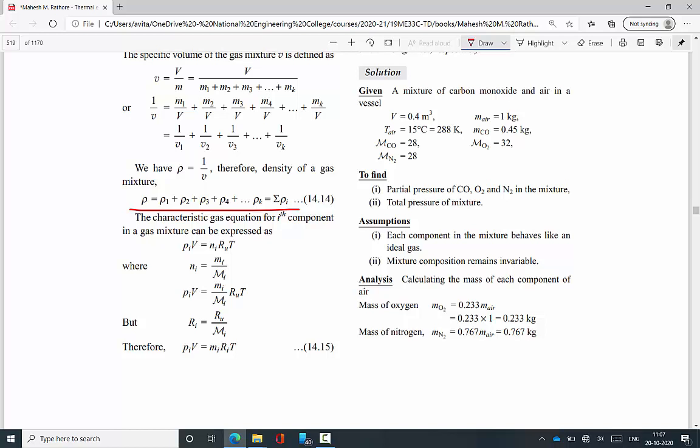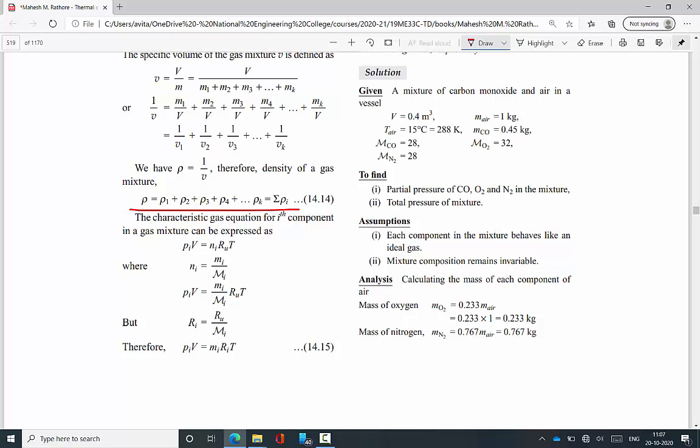First, consider 1 kg of air having 23.3% oxygen and 76% nitrogen. Therefore, the mass of oxygen in 1 kg of air is equal to 0.223 into 1 kg of air, which is equal to 0.223 kg, and the mass of nitrogen is 76%, therefore 0.767 into mass of air, which is equal to 0.767 kg.